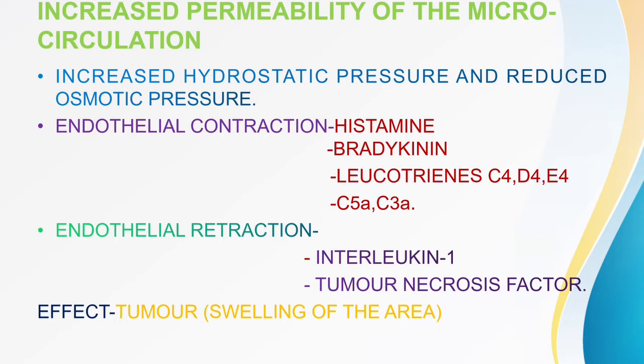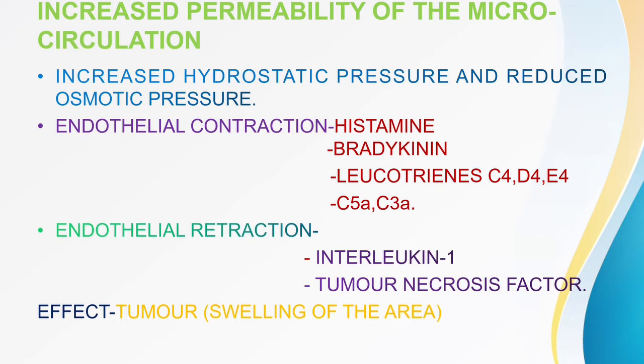That is the hydrostatic pressure. And the osmotic pressure, that is the osmolarity generated by the plasma proteins, tends to retain the fluid within the blood vessel.